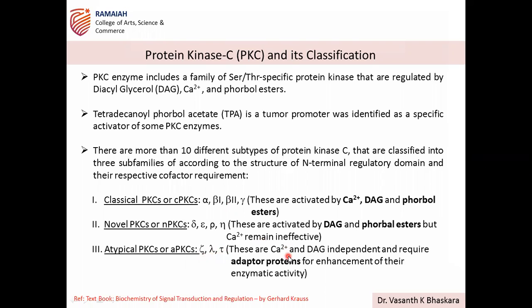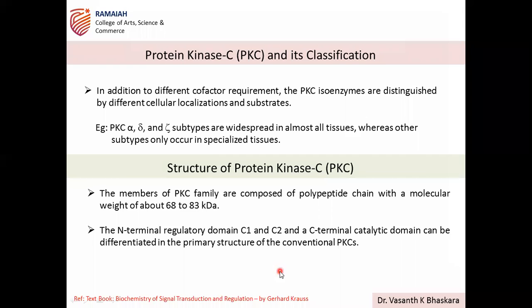And these are calcium and DAG independent. They don't depend. So here, classical is calcium, diacylglycerol, and 4-ball ester dependent. Here, novel is DAG and 4-ball ester dependent. Then the third form, atypical, will not depend on calcium or DAG. Rather, it requires some adapter proteins for their enzymatic activity to get enhanced. Okay, so that is about the different classes.